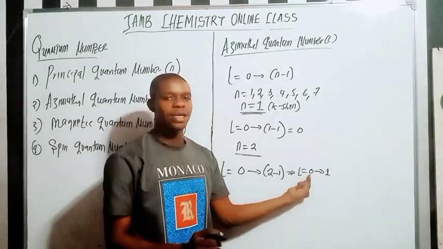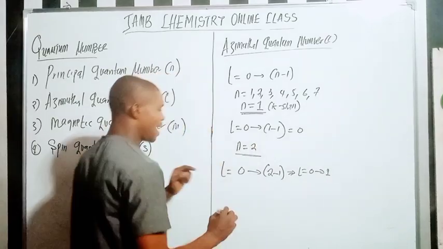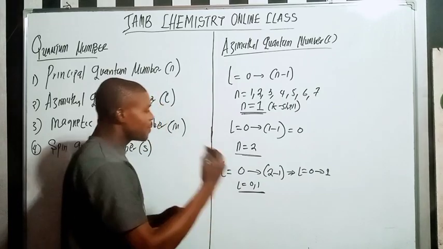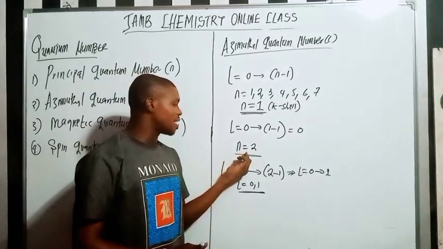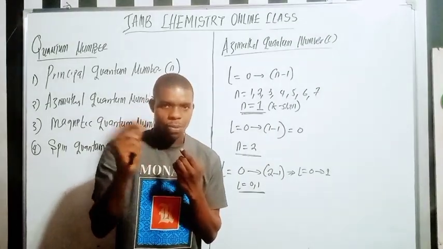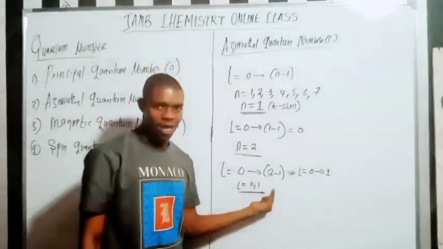After 0, the next is 1. So my L is going to be 0 and 1. It means the second energy level has 2 azimuthal quantum numbers, 0 and 1.